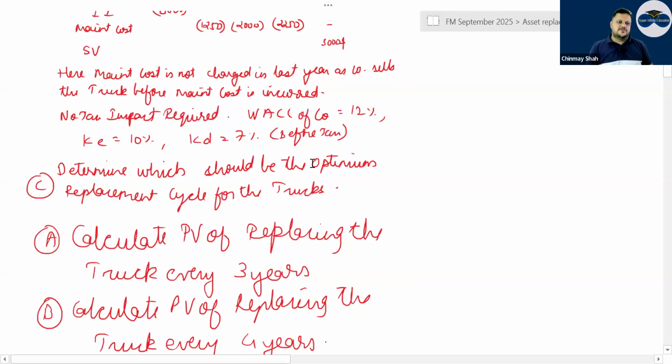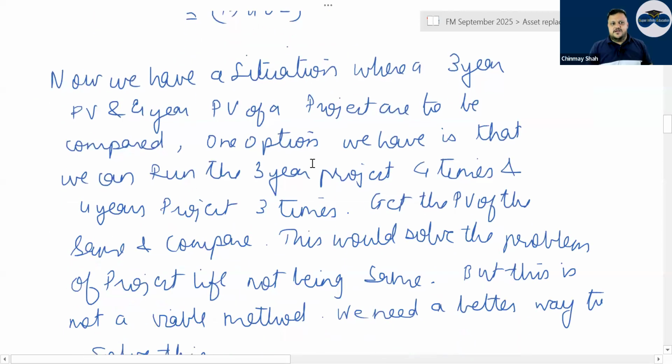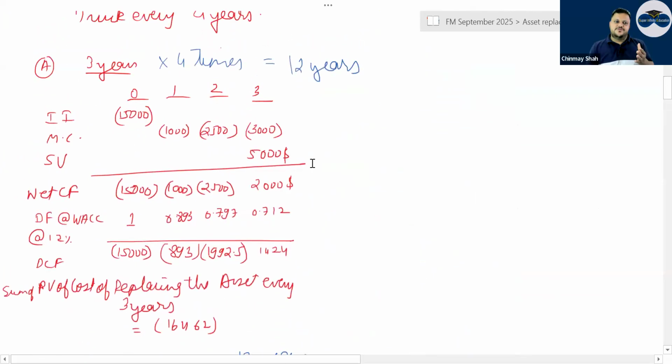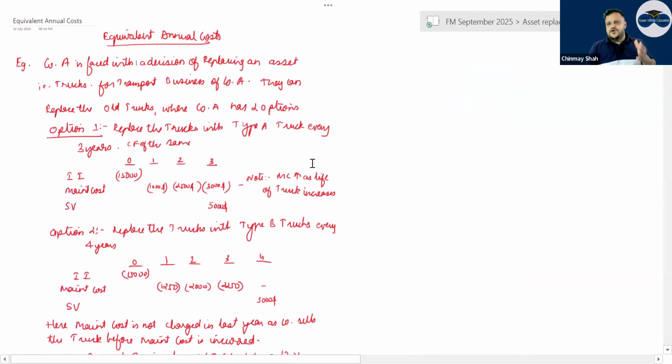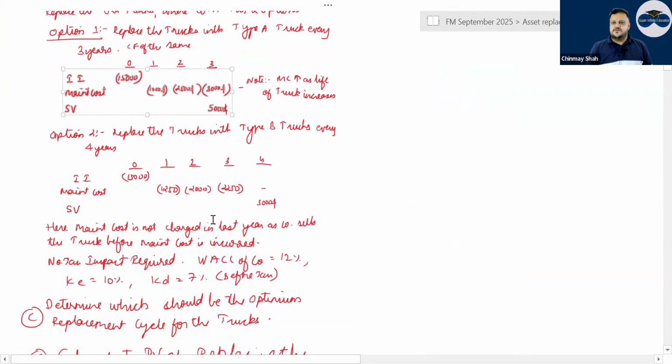The same relevant cash flows that you have for borrow and buy will apply here, correct? So for a 3 or 4 year project, you have to list both cash flows one below the other. Therefore, I have done it here: replace the truck every 3 years. So for 3 years, the maintenance cost, scrap value, everything I have given, and likewise for 4 years. Do this, then find the present value at the discounting rate.